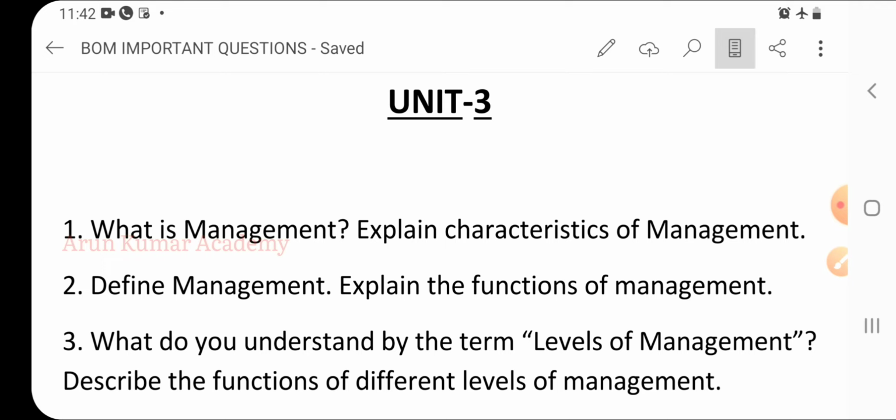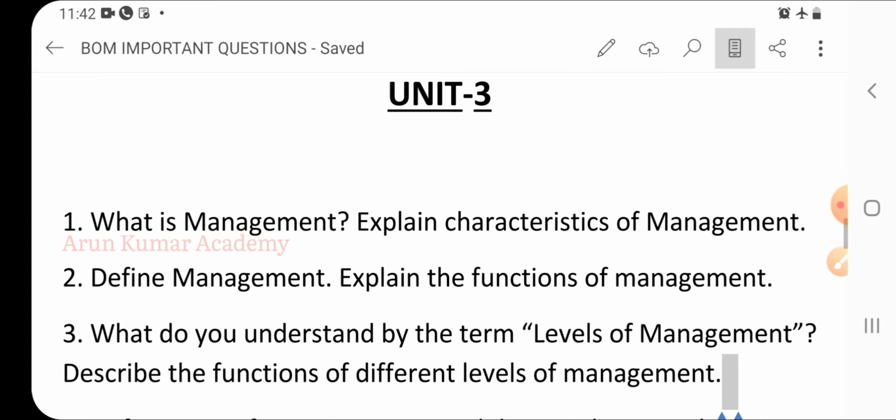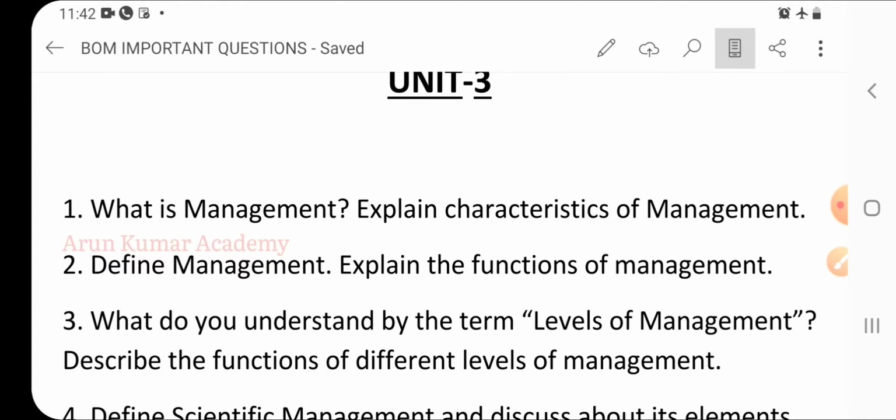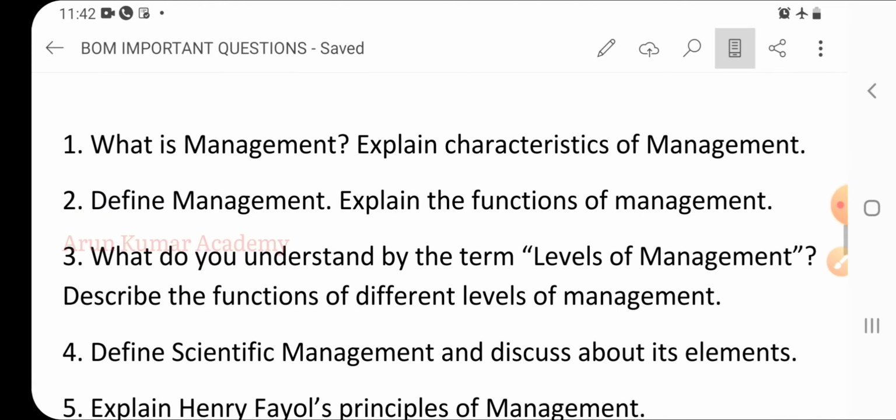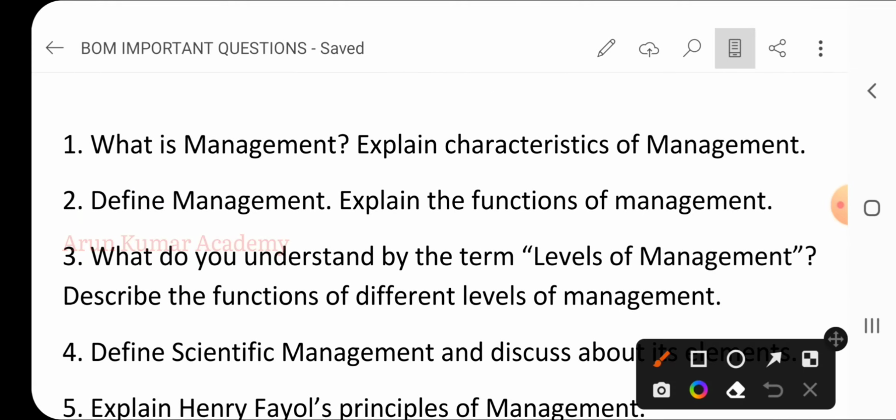So when it comes to the first question, what is management? Explain characteristics of management. So here write down the meaning of management, write down the definition of management and elaborate all the characteristics of management. It is a very scoring chapter, so write down all these points clearly.